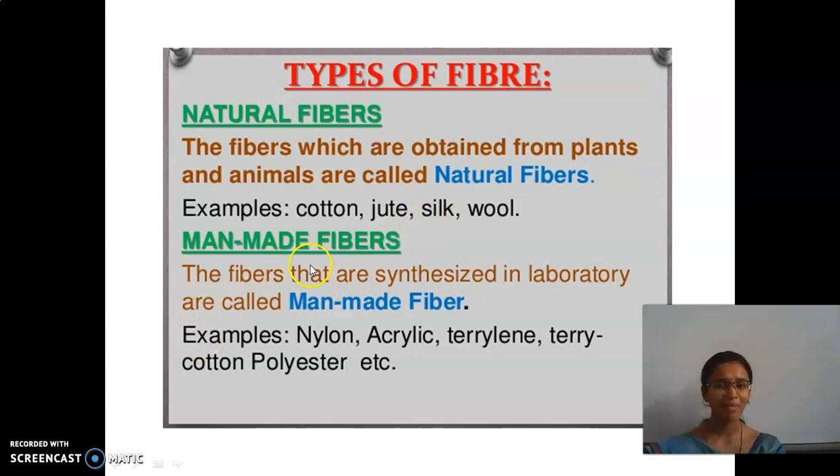And then man-made fibers. The fibers that are synthesized in a laboratory. What is synthesized? Nothing but prepared. So the fibers which are prepared in a laboratory are called man-made or synthetic fibers. Examples are nylon, acrylic, terylene, terry-cotton, polyester, etc.